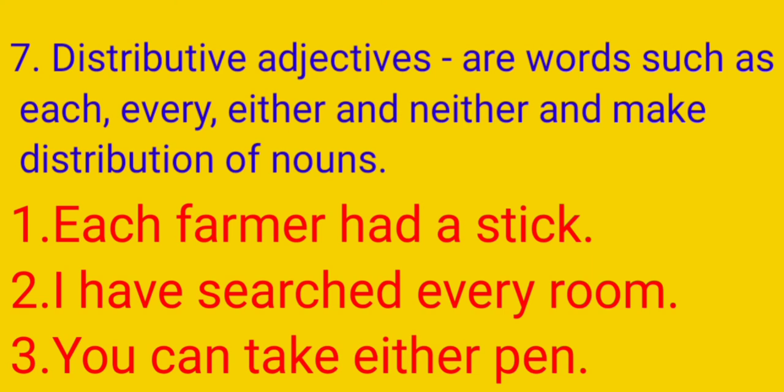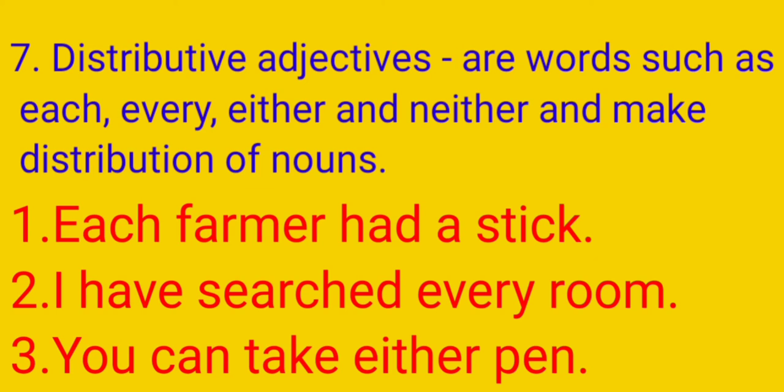Now we will see number 7. Distributive adjectives are words such as each, every, either and neither that make distribution of nouns. Or we can say in other words, the adjectives which make distribution of nouns are called distributive adjectives. Here as examples we can take each, every, either, neither.